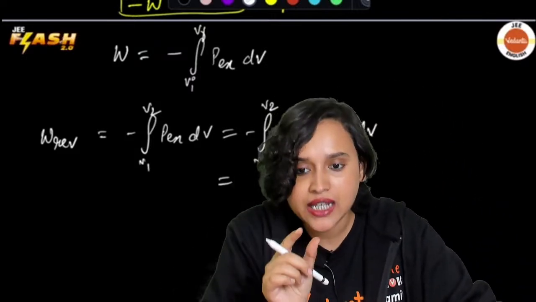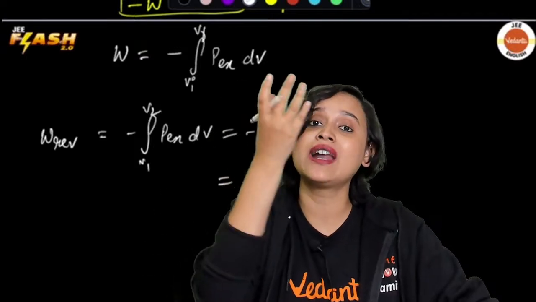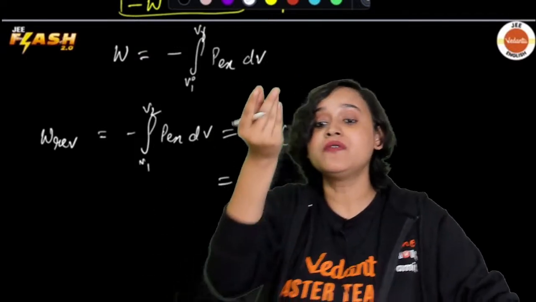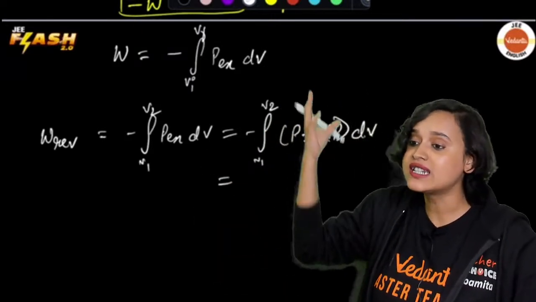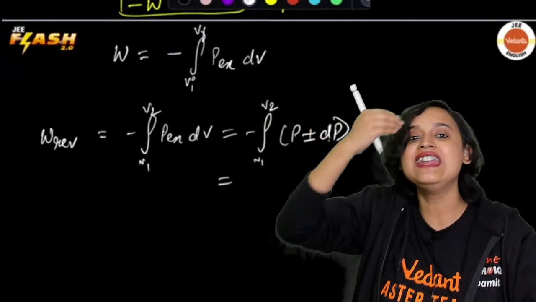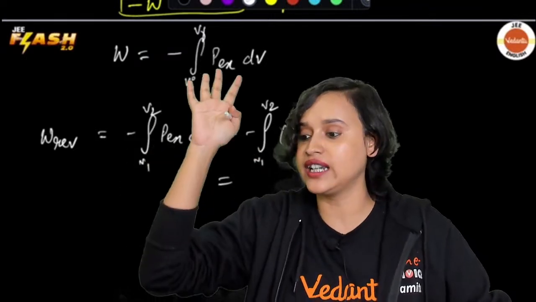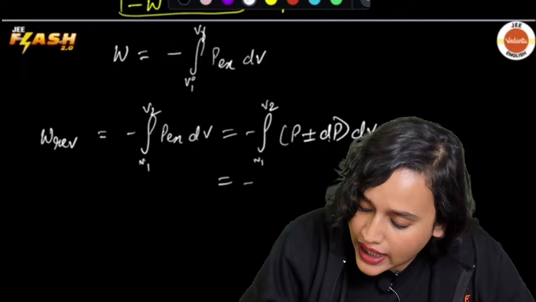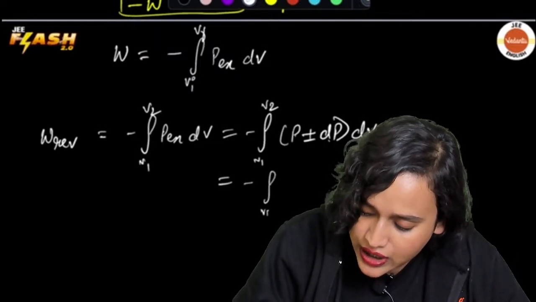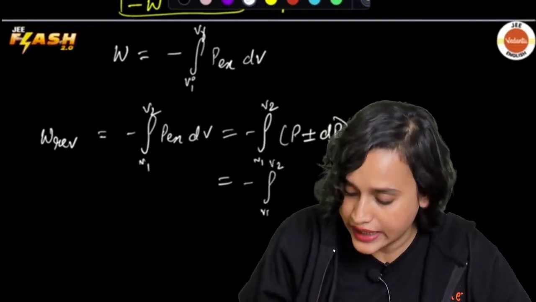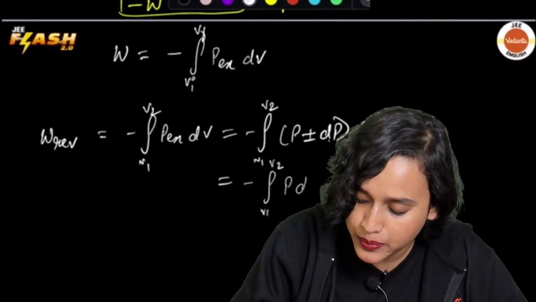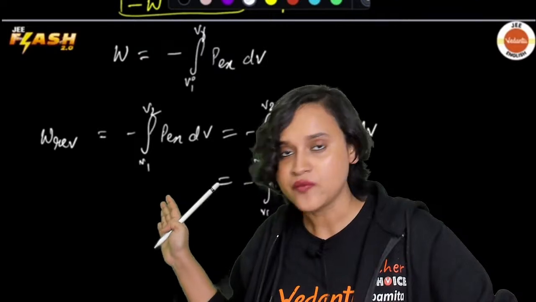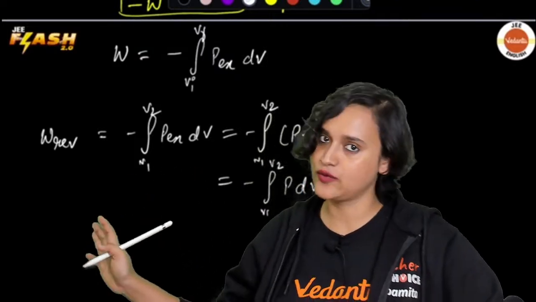Now dP and dV, both of them are infinitesimally small terms, isn't it? So if I multiply them, it will still remain small and I can neglect it. I can think that this is negligible. So what I can do is write it as integration from V1 to V2 of PdV. Do you understand, everybody? Yes, we do, right?